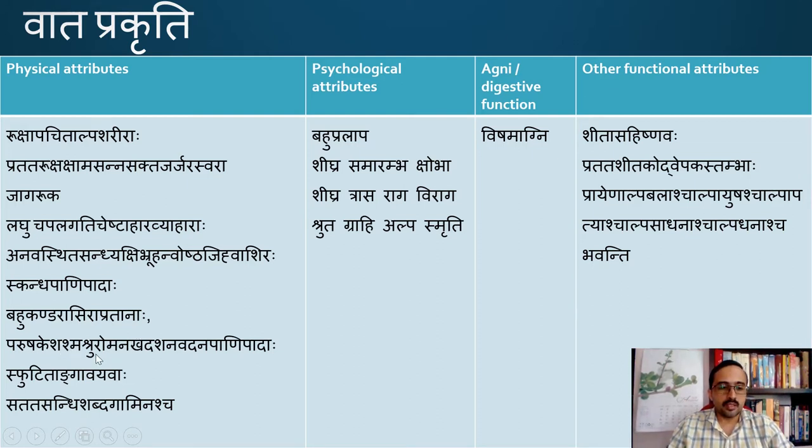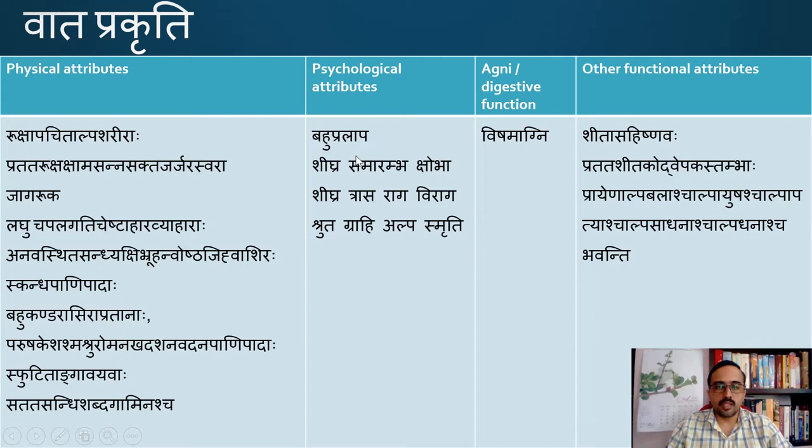Parusha, Kesha, Shmashru, Roma, Nagha, Dashana, Vadana, Panipadaha. So all these attributes, Kesha, Shmashru, Roma, Nagha, etc., will have roughness. Spudidanga Vevaha, Sadada Sandhi Shabdagaminascha. So the body parts will make particular sounds during their movements, especially joints will produce crackling sounds when compared to other prakritis. Psychological attributes: these people talk a lot.